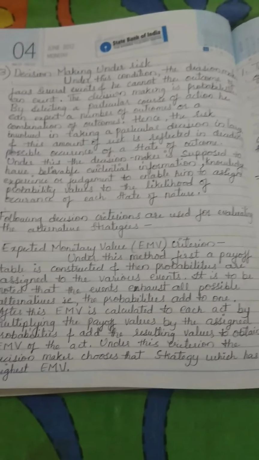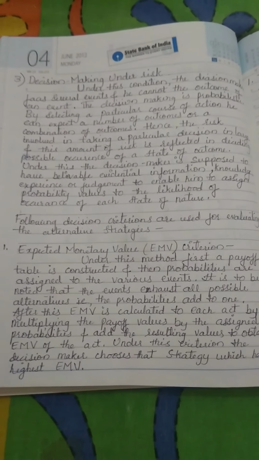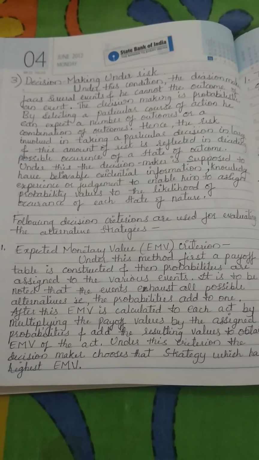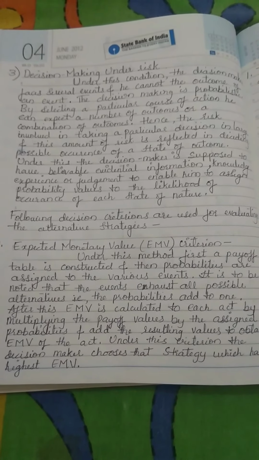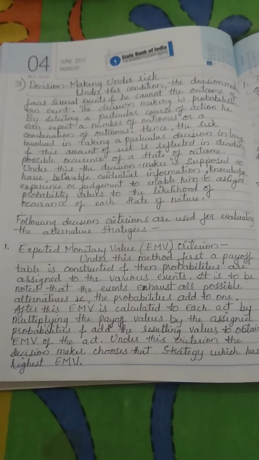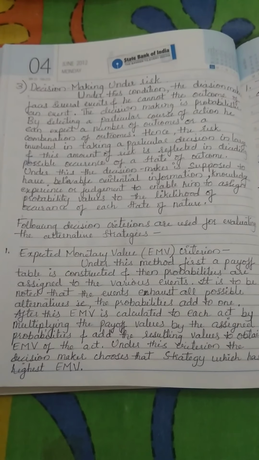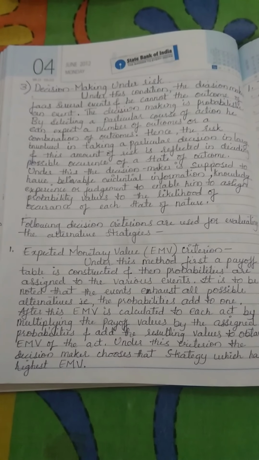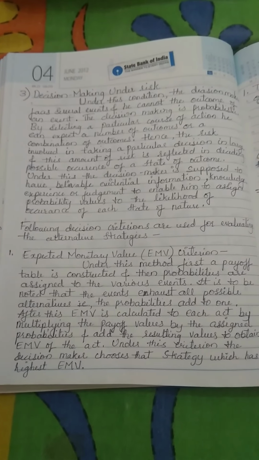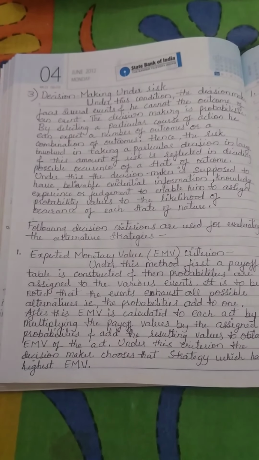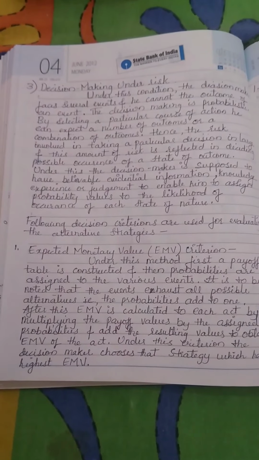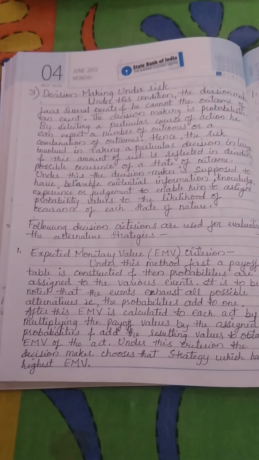The theoretical part, I've already given you the history of it, in the photos I've sent into your group as well. So in decision making under risk, the term risk itself tells us it is a kind of condition where the decision maker faces several events, and we can either overcome the risk or fall under the risk. So basically it is a probabilistic kind of thing.